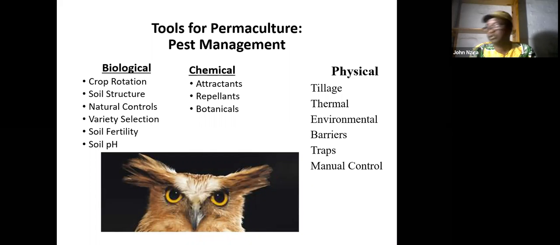Then chemical: this is when you are preparing, crushing the leaves and making tea to spray against a pest. So there are attractants, repellents, and botanicals. Those are important natural pesticides that we can use. They come from different plants that smell strongly, and then you make tea out of them. The physical is the tillage system, thermal, environmental, picking them by hand or encouraging predators, barriers, traps, and manual control of pests in the system.